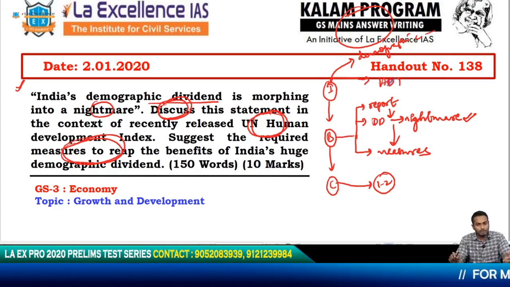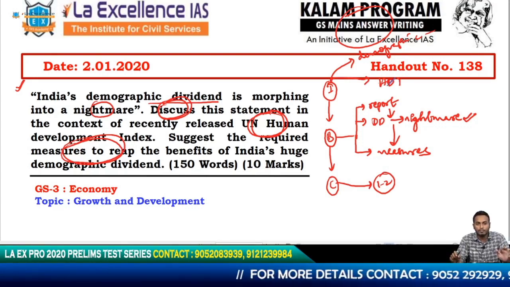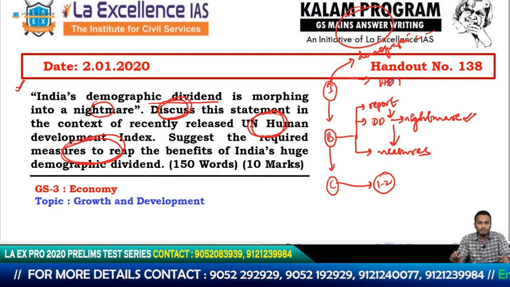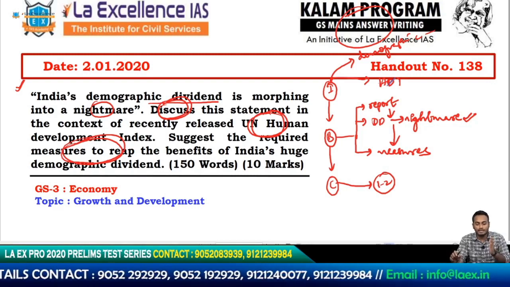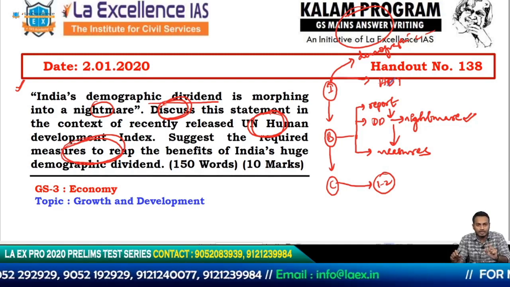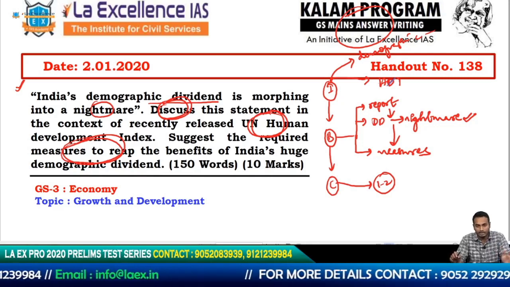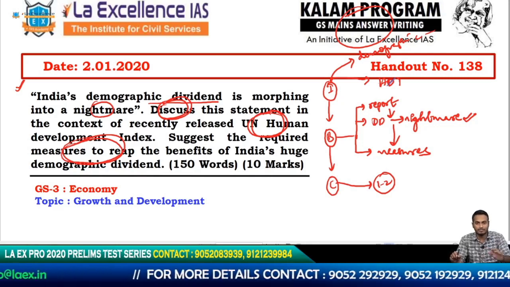Why not talk about the Human Development Index as such, and talk about the different components of this Human Development Index. By doing so, you are being very specific, you're being rich in terms of your content, you're densifying your answer. So that is how you could come up with an introduction which is strictly in the mandate of the question.